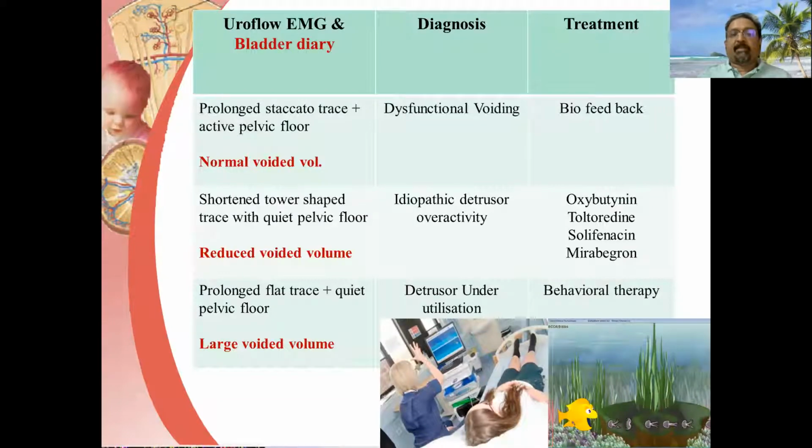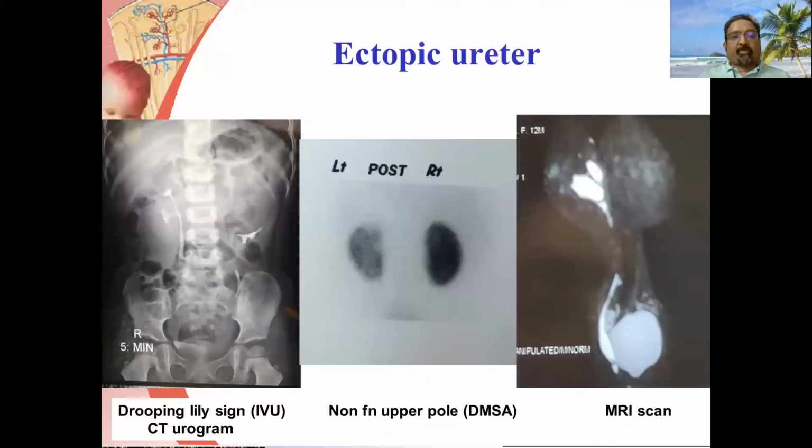Ectopic ureter is diagnosed with the help of a drooping lily sign in an IVU or a CT urogram, and a non-functioning upper pole in a DMSA scan like this may give a clue to the presence of an ectopic ureter. An MRI scan can actually reveal the presence of an ectopic ureter going beyond the bladder neck.